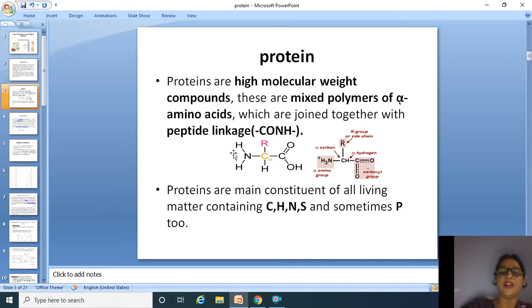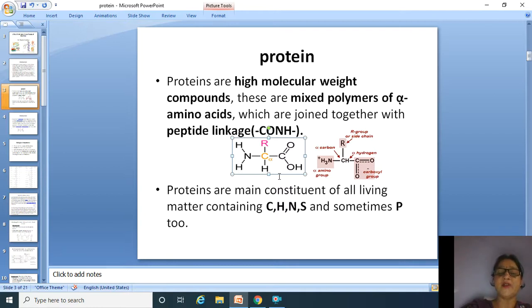Firstly, we will know what is alpha amino acid. The alpha amino acid is the amino group attached to the alpha carbon, and this alpha carbon is alpha to the carboxylic group. So the carbon which is alpha to the carboxylic group is known as alpha carbon atom, and the amino group is attached directly to this alpha carbon atom. So this type of amino acid is known as alpha amino acids.